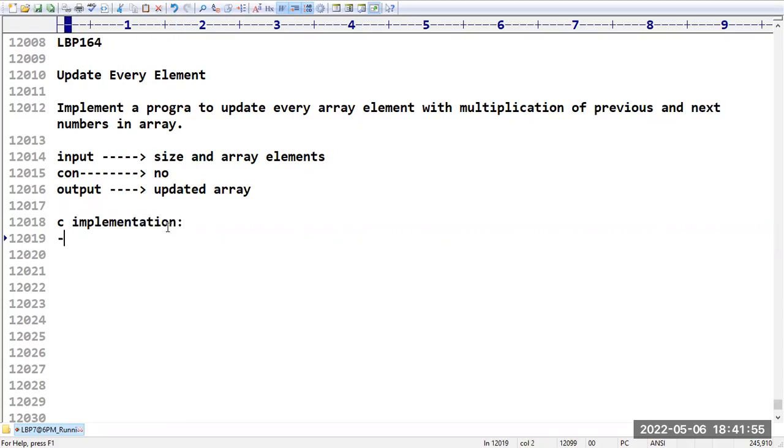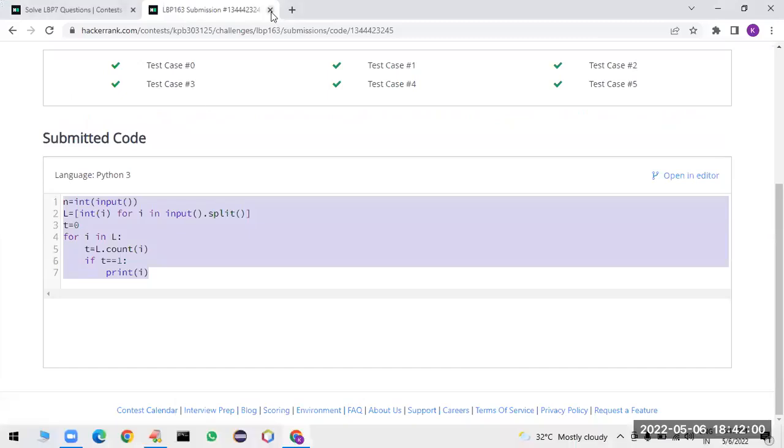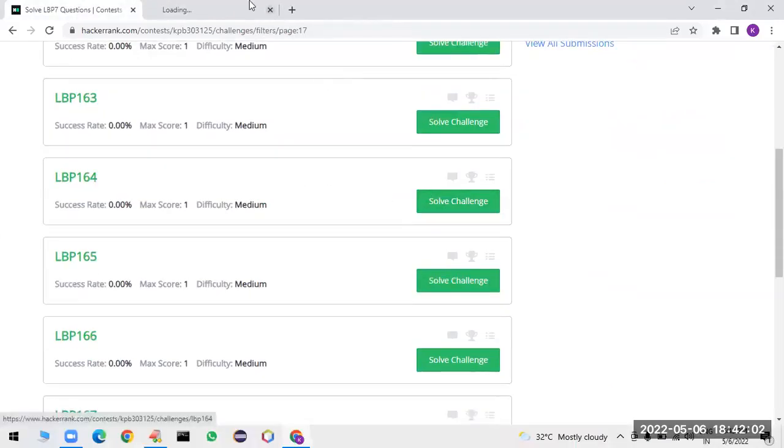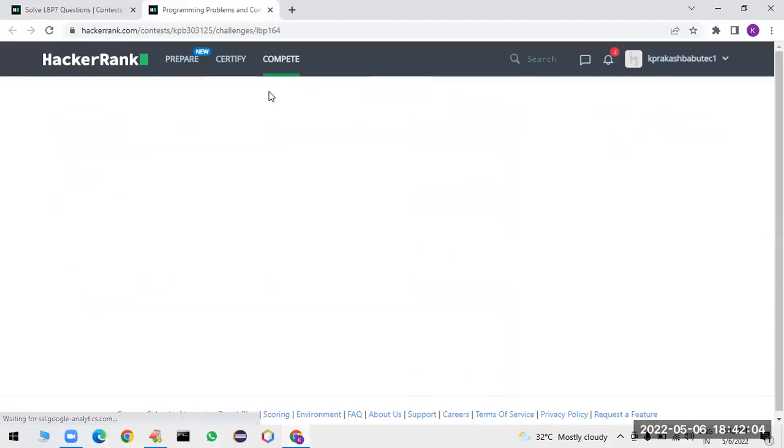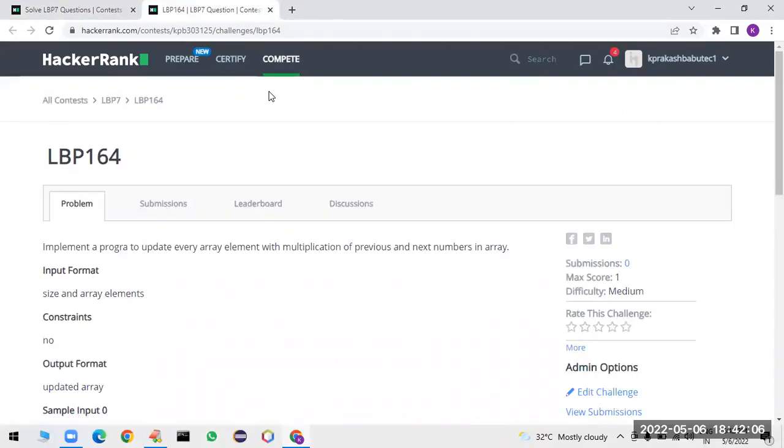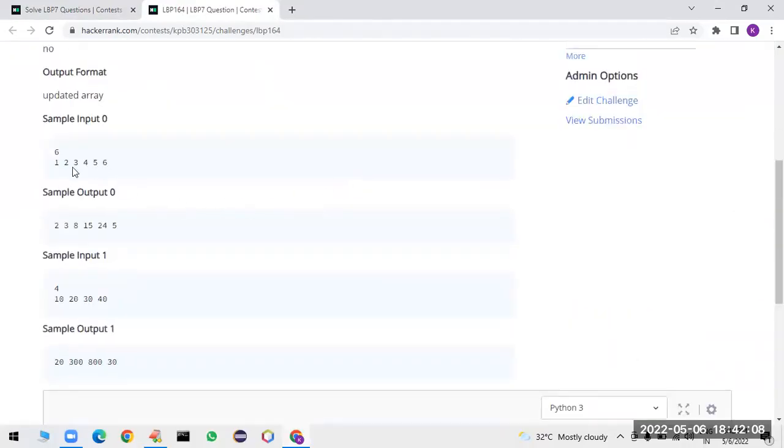First, let me see some examples. I think it is a very easy program only. Just have a look once. Yeah, you can see here. So 6 elements are there: 1 2 3 4 5 6. So 1 into 2, which is nothing but 2. Yeah, 1 into 2, this is nothing but 2.